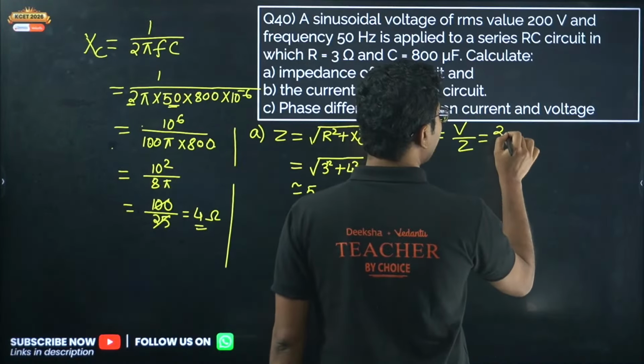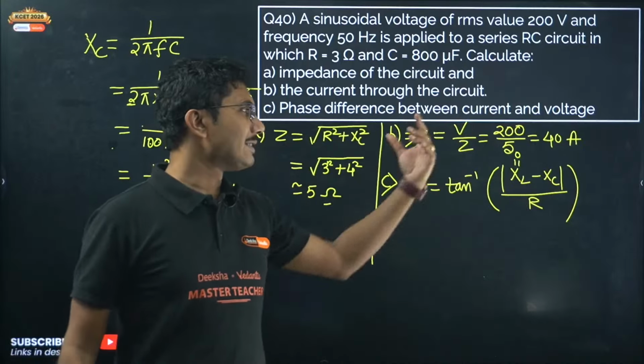For example, for this one XL equals 0. If you put a modulus sign, the plus or minus does not matter. The only thing is, if XL is greater, current is lagging. If XC is greater, current is leading. That is the difference between XL and XC, whichever is greater. Otherwise, this is the formula.